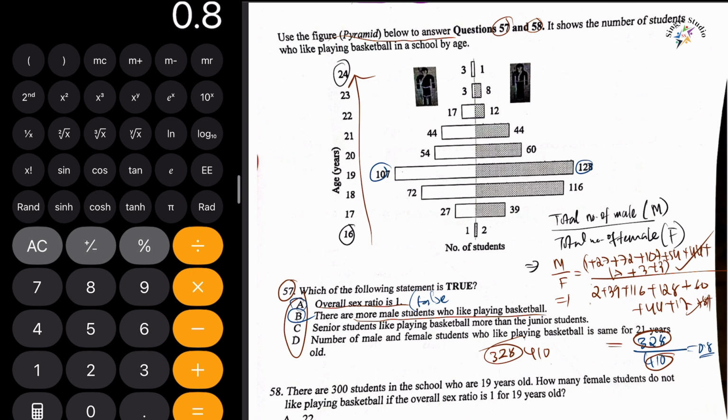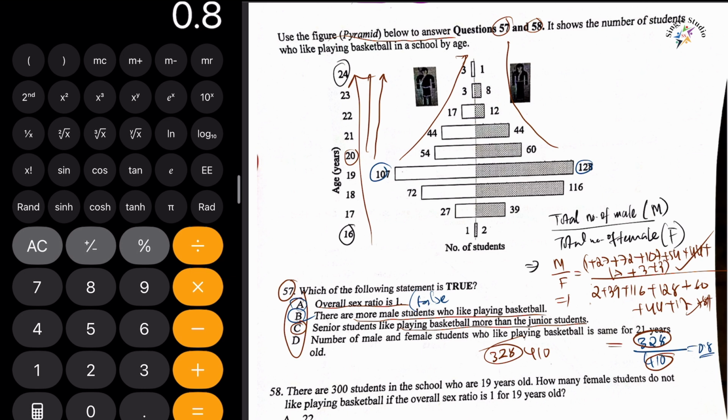So this is incorrect. Option C says senior students like playing basketball more than junior students. If you look carefully, above age 20 our pyramid is getting smaller and smaller, which means the number of senior students who like to play basketball is dropping. Using this trend, we know that option C is also incorrect.